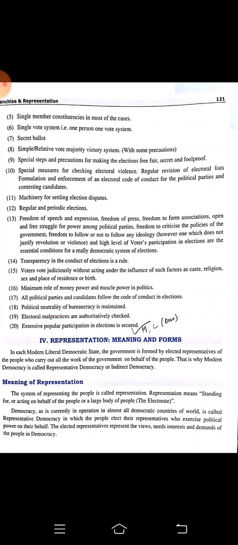Democracy as it is currently in operation in most democratic countries of the world is called representative democracy, in which the people elect their representatives who exercise political power on their behalf. The elected representatives represent the views, needs, interests and demands of the people in a democracy.